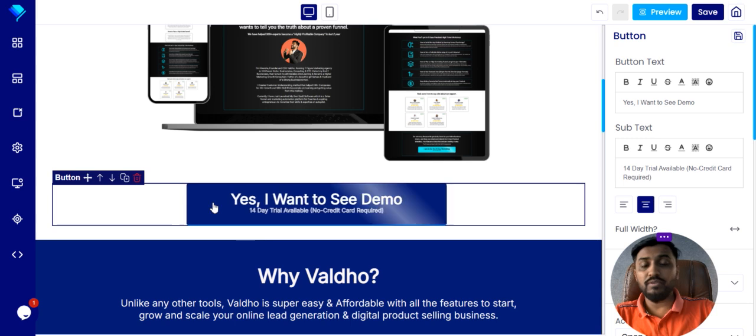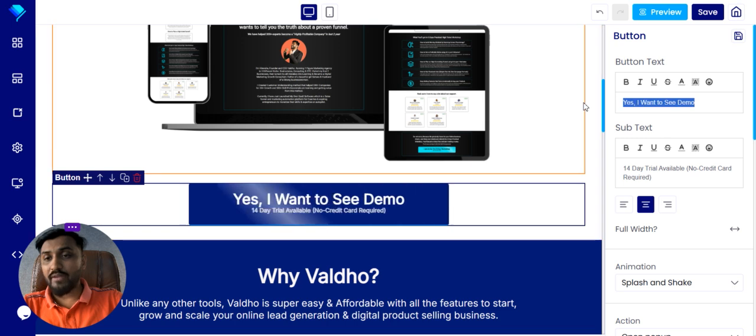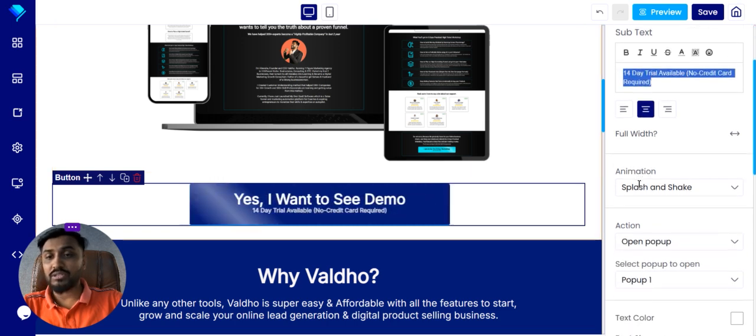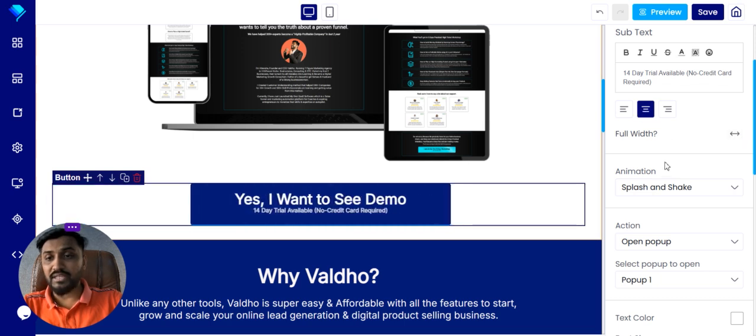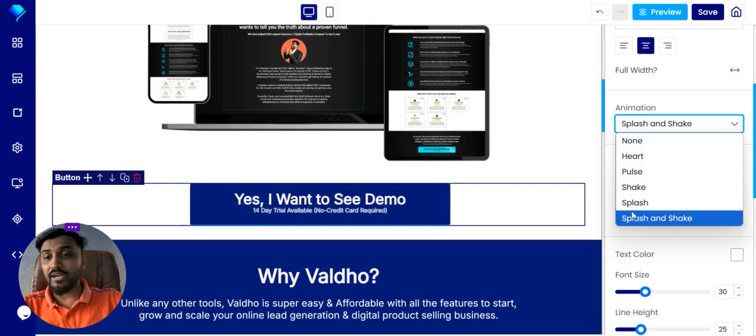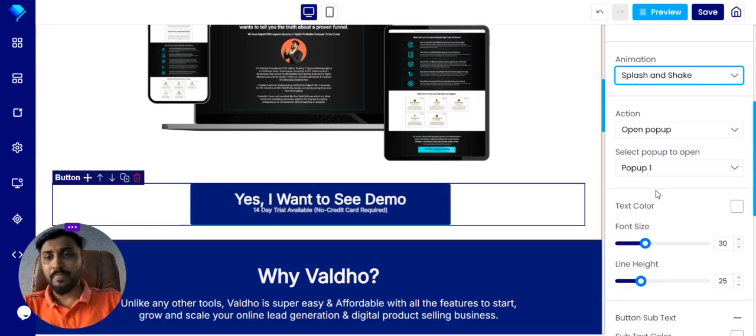On this button, if you want to put an action, for example, when you click on this button, you have a button name, a sub name of the button, full width, height, center, left, and animation. We have added only a few animations, like splash and shake. These are the most required. Most people prefer these, like pulse, heart rate, shake. Or no animations, but I prefer splash and shake.